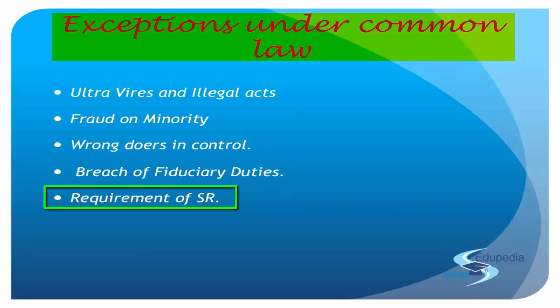Because we do not want the majority to take advantage of their position. If somebody holds 51% of the shares of the company, they take advantage of their position. Even though the other 49% are going in the other direction, they'll say no, because we are the majority, we will go in this direction.